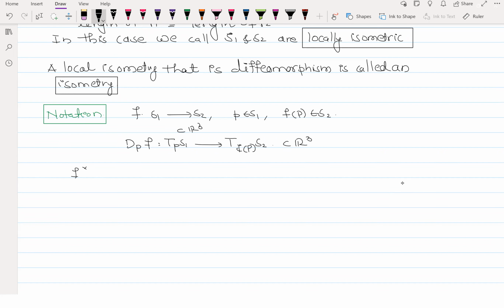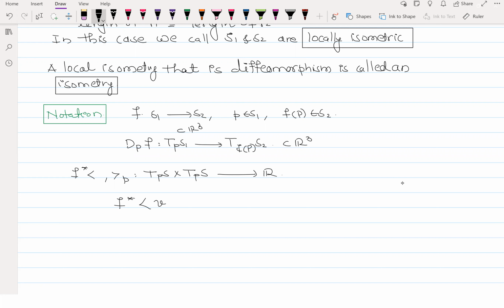We will denote it by F star, at a point P. This is a bilinear form, so it should be a map from T_pS1 cross T_pS1 to R, right? And how is this defined?